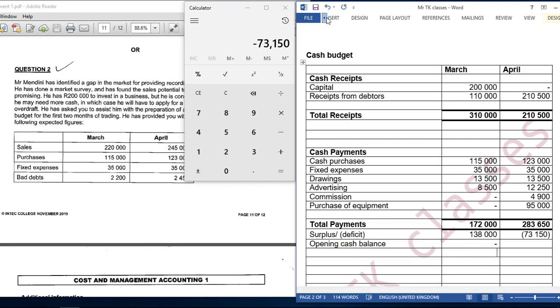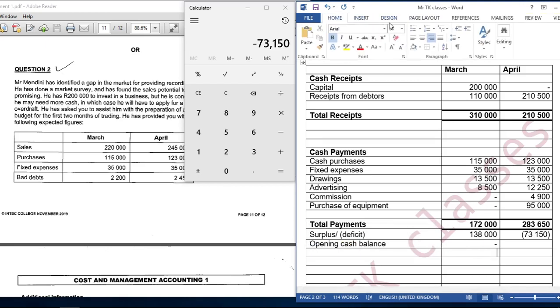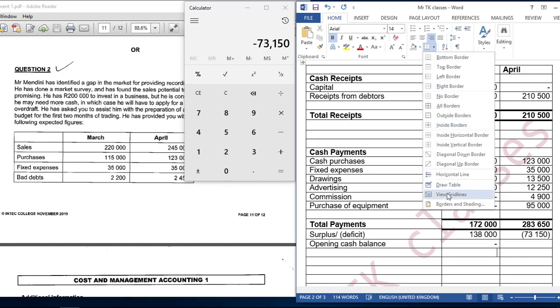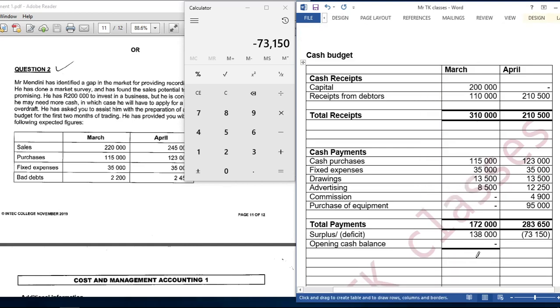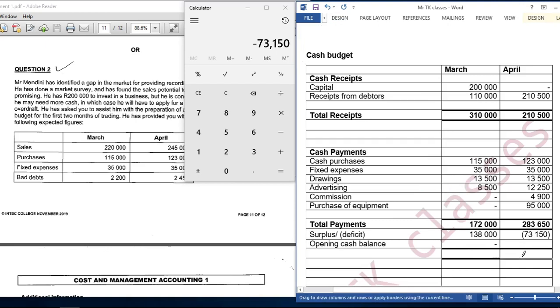We are going to add 138,000 and a zero, so this is going to give us 138,000.